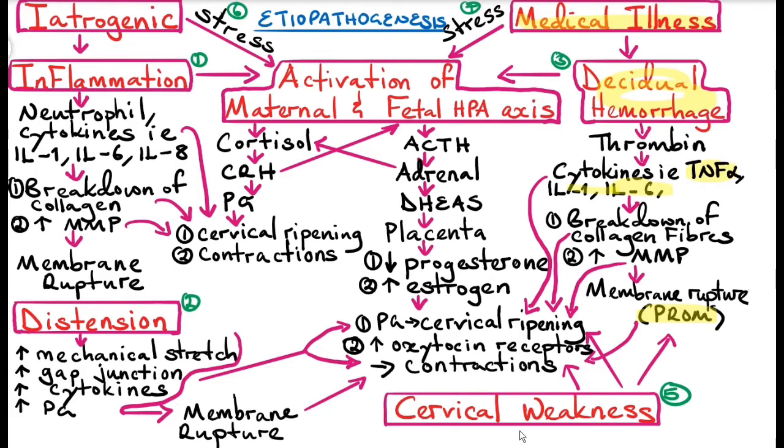This production of collagenase and matrix metalloproteinase causes cervical ripening by production of prostaglandin and can also cause premature rupture of membranes.